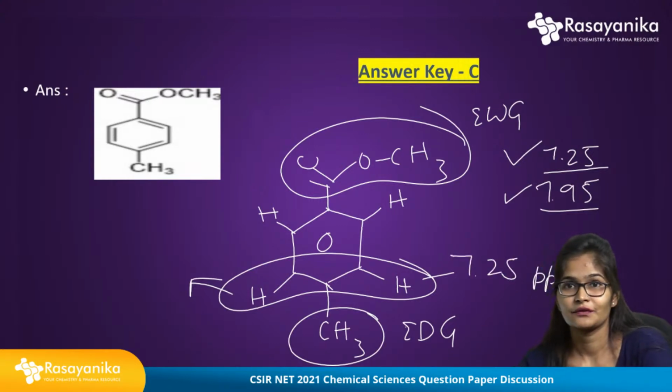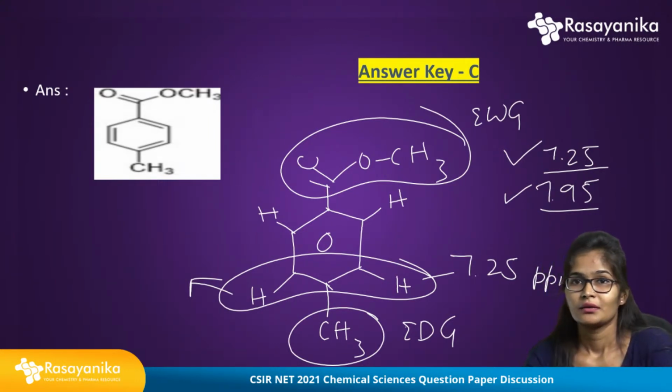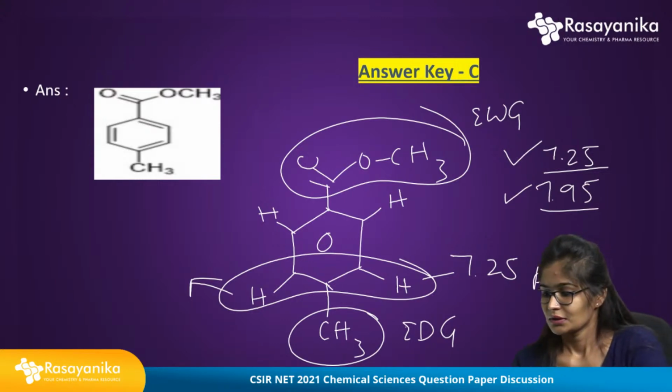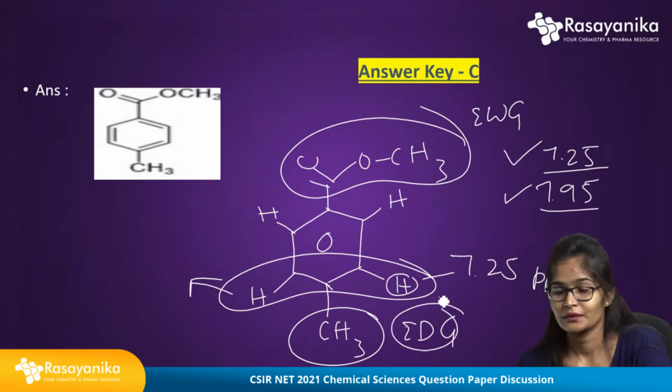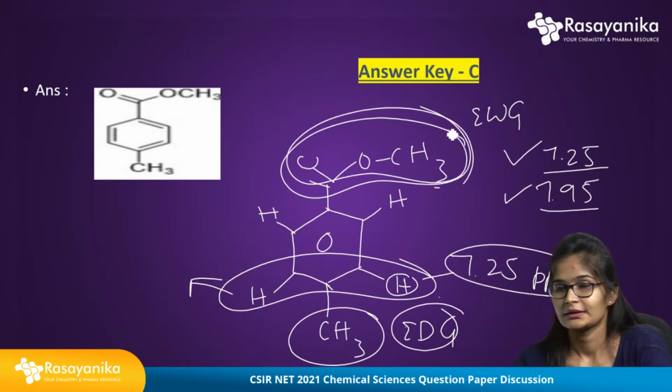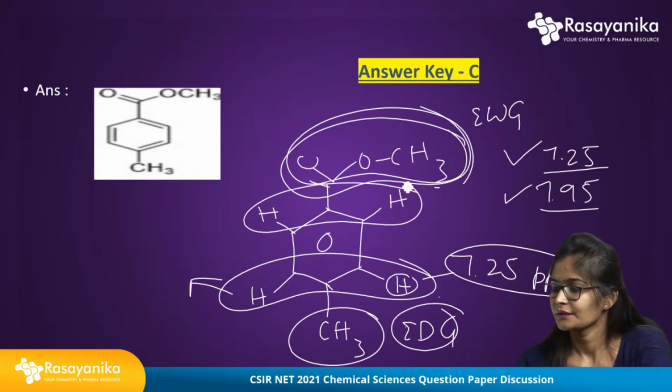In chemical shift we know that the electron withdrawing group will give a high range, whereas the electron donating groups will give a decreasing range. In the beginning it is like 1, 2, 3, and for electron withdrawing it is like 7, 8, 9, 10. So the protons around the electron donating group environment can give 7.25 ppm, whereas the electron withdrawing ester group is present here,